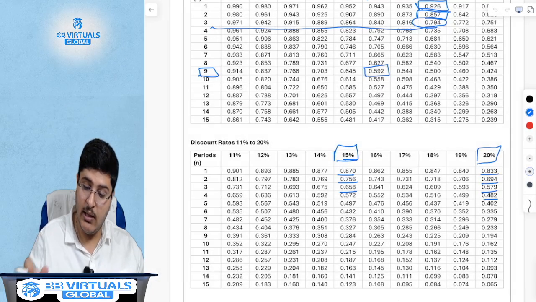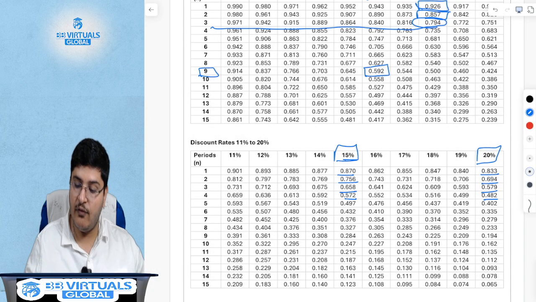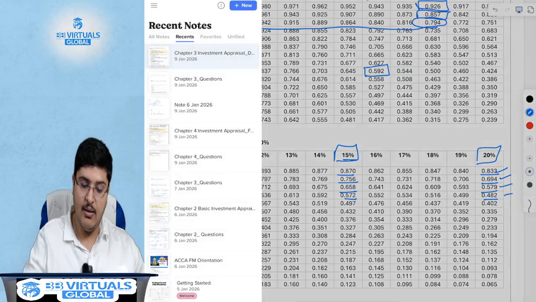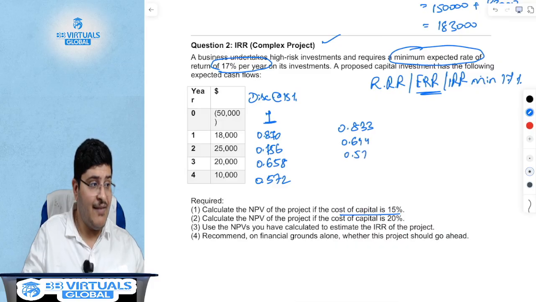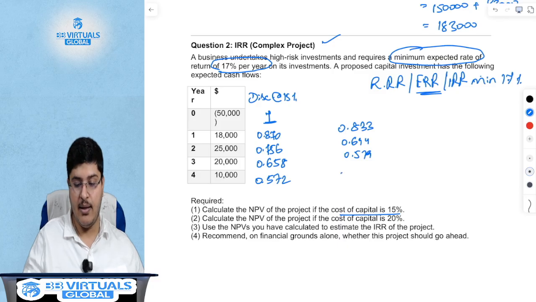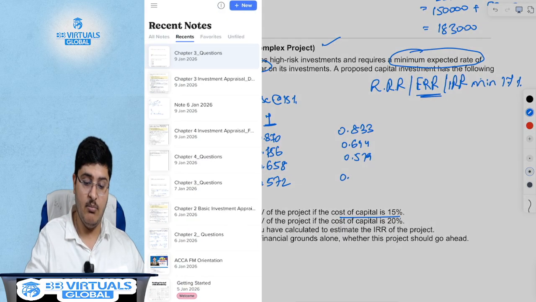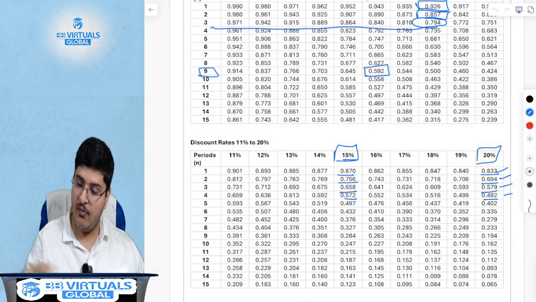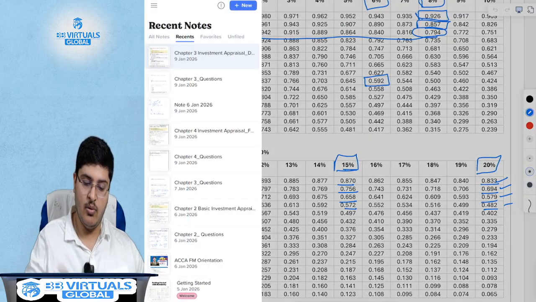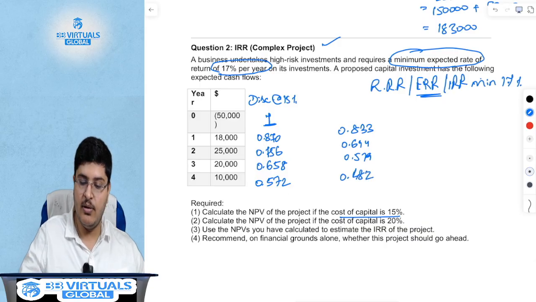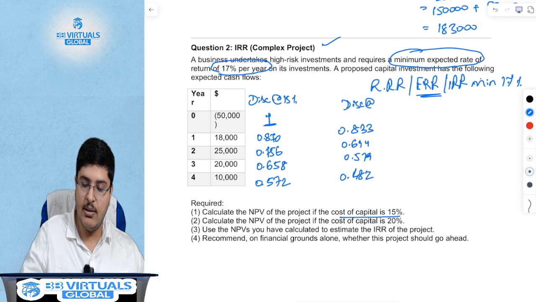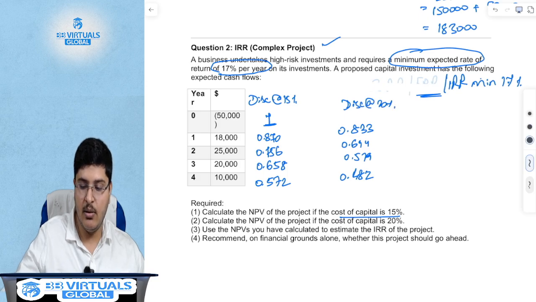This is discounting if you do it for 15%. What is it at 20%? 0.833, 0.694, 0.579, and the last one will be 0.482. So this is 0.482. This is nothing but discounting at 20%.